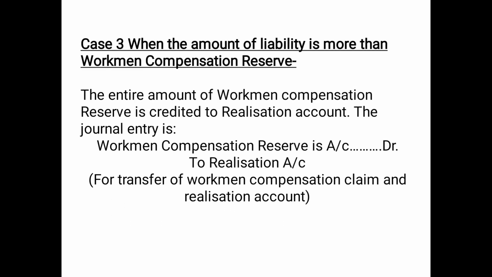Then case number 3, when the amount of liability is more than the workmen compensation reserve. So the entire amount of workmen compensation reserve is credited to the realization account. The journal entry is workmen compensation reserve account debited to realization account. Since the claim is more than the reserve, there is no surplus left in the reserve, and therefore the reserve cannot be transferred to partners capital account.